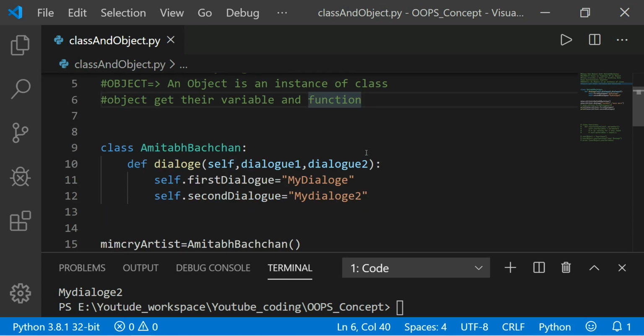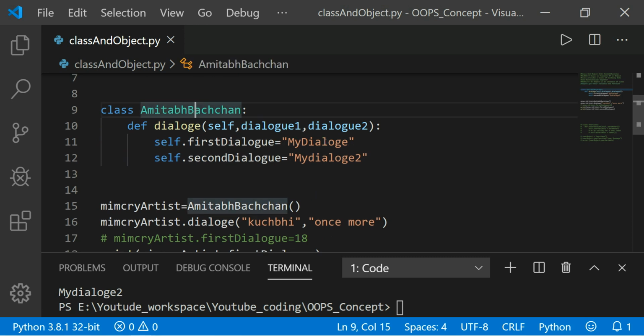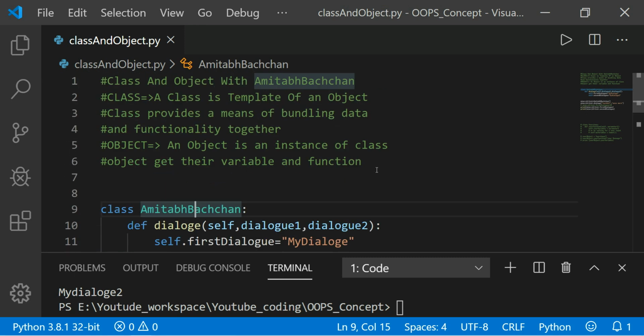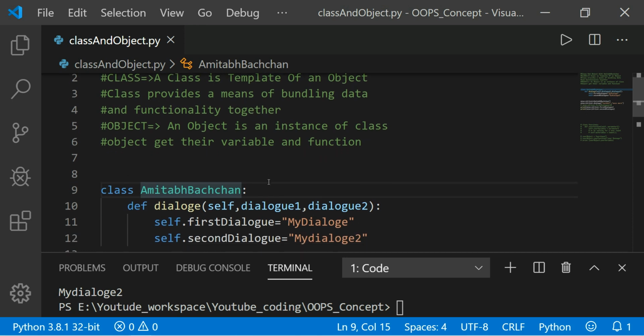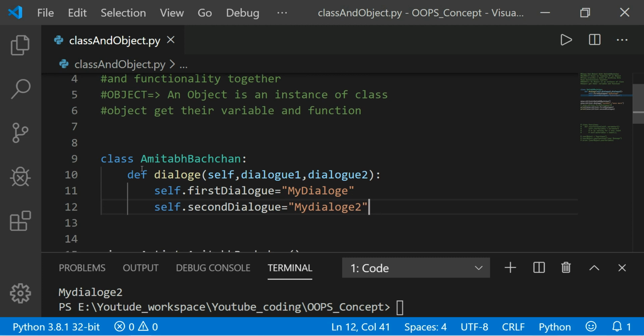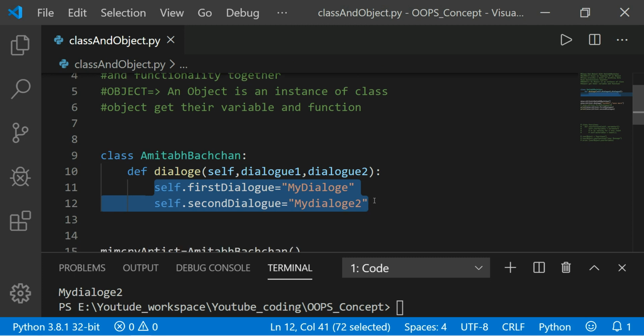So here I am creating Amitabh Bachchan. This is a class. Inside this are a lot of properties, data, attributes, and functionality. Here I am explaining that a class provides a means of bundling data and functionality. So here I am taking the example of dialogue, because you know Amitabh Bachchan is a very famous actor known for his dialogues. Here I write only two dialogues, but Amitabh Bachchan has multiple dialogues.